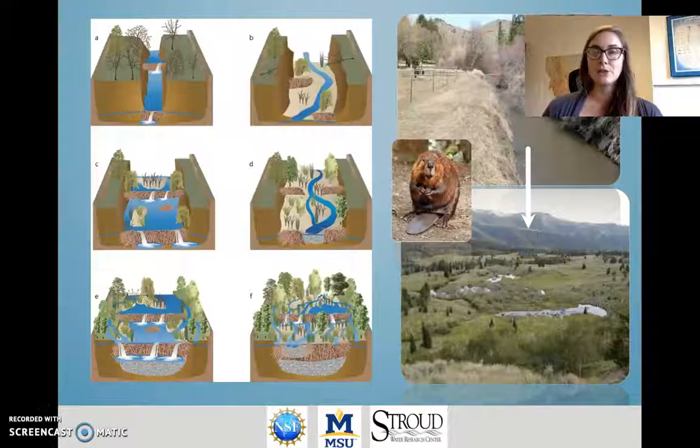Beaver activity can alter the shape of a river channel, allowing a relatively straight and narrow channel that's incised, which just means that it's relatively deep with banks that are really high, to instead become shallower and start to meander or wind across the landscape, connecting the river channel to its floodplain and to groundwater, which alters sediment sizes and creates variation in flow conditions or water temperature that allows vegetation to colonize and multiply and create an ecosystem that's thriving.